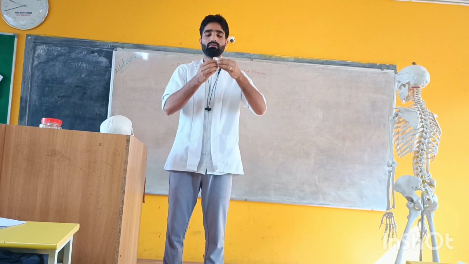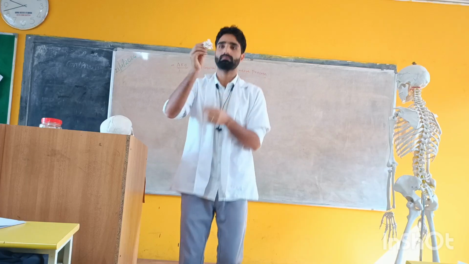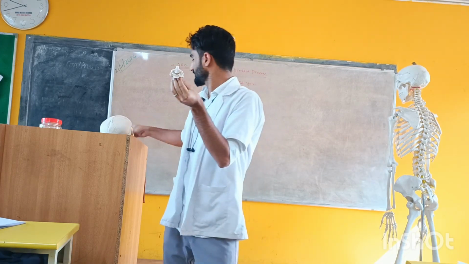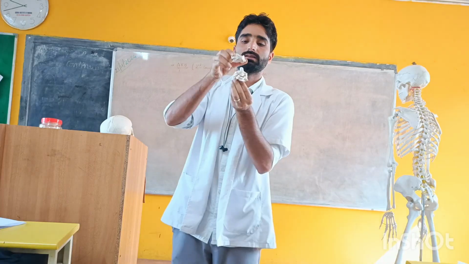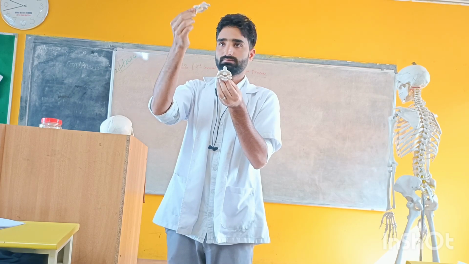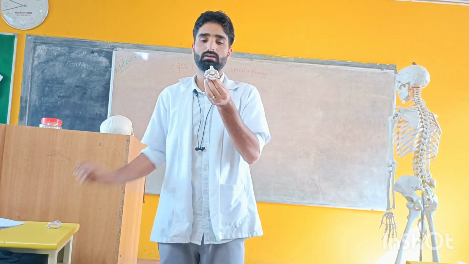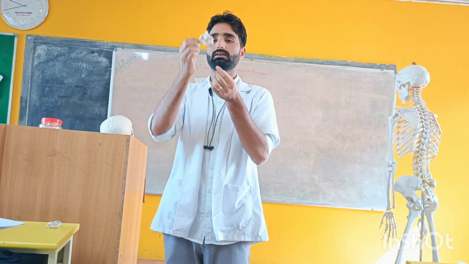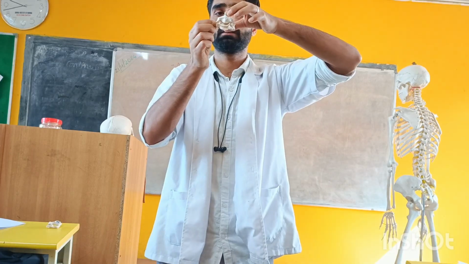Now listen to me. See towards here, this is the first vertebra. Atlantoaxial joint, clear? I am removing the first vertebra. This is the second vertebra, axis. Then there is a third vertebra. Clear? Got it?